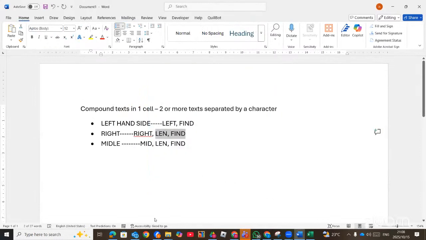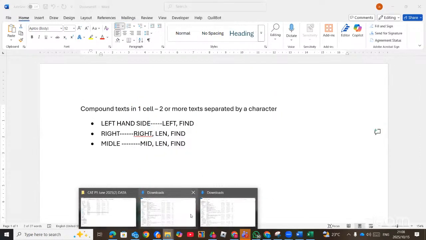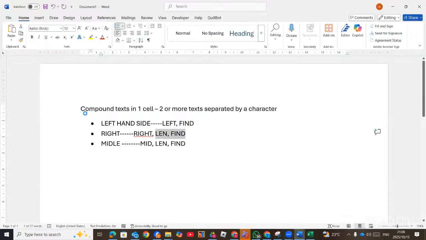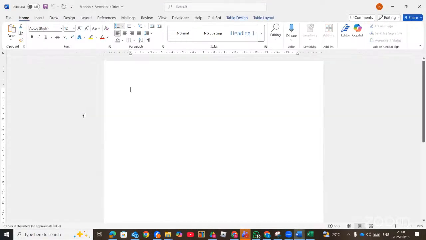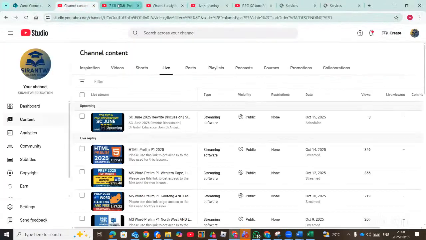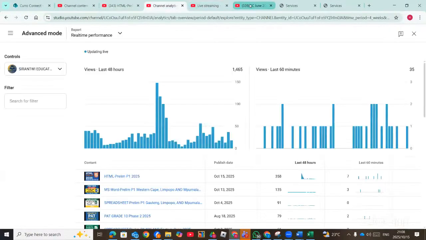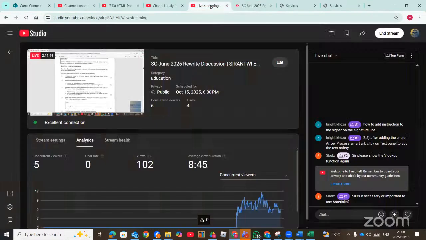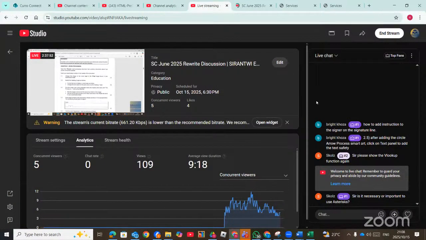Yeah, so basically, this is what we needed to do. All that we needed to do is to choose the right one, and then we insert the picture and others. So that is how we were supposed to do. Now, let me check if there are no questions regarding our streaming. If there are no questions, we're going to end here.